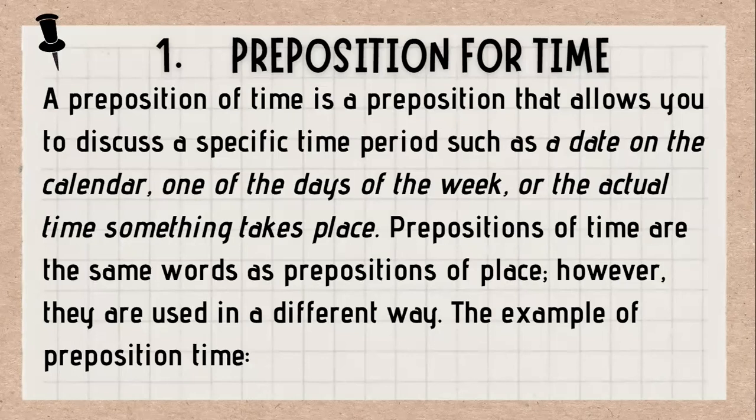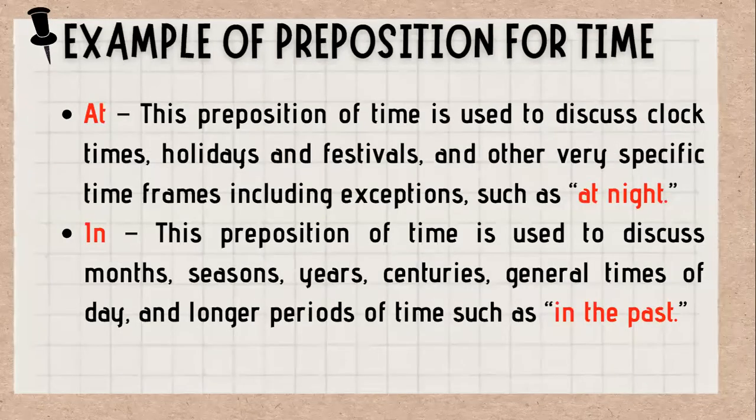This is the example of preposition of time, such as at. At: this preposition of time is used to discuss clock times, holidays, and festivals, and other very specific time frames, including exceptions such as at night. Or the preposition in.